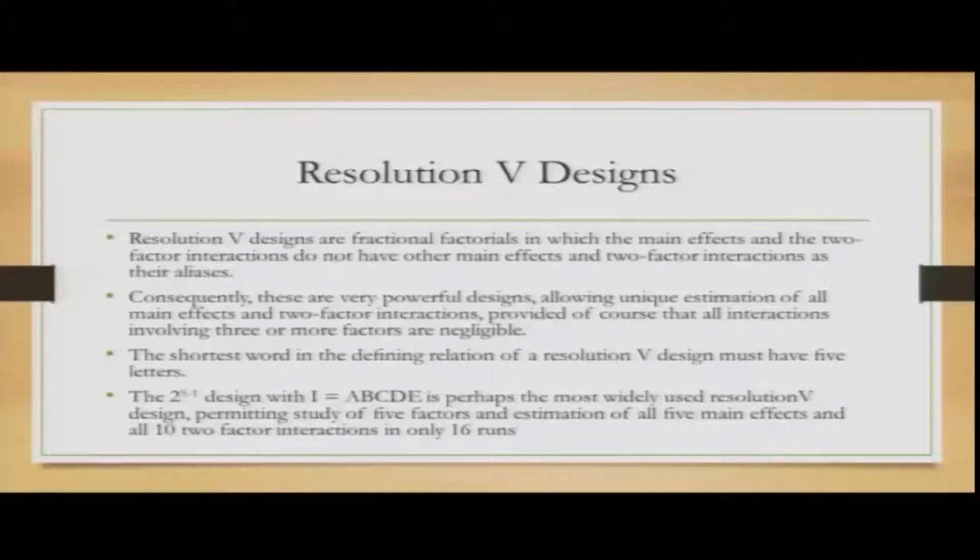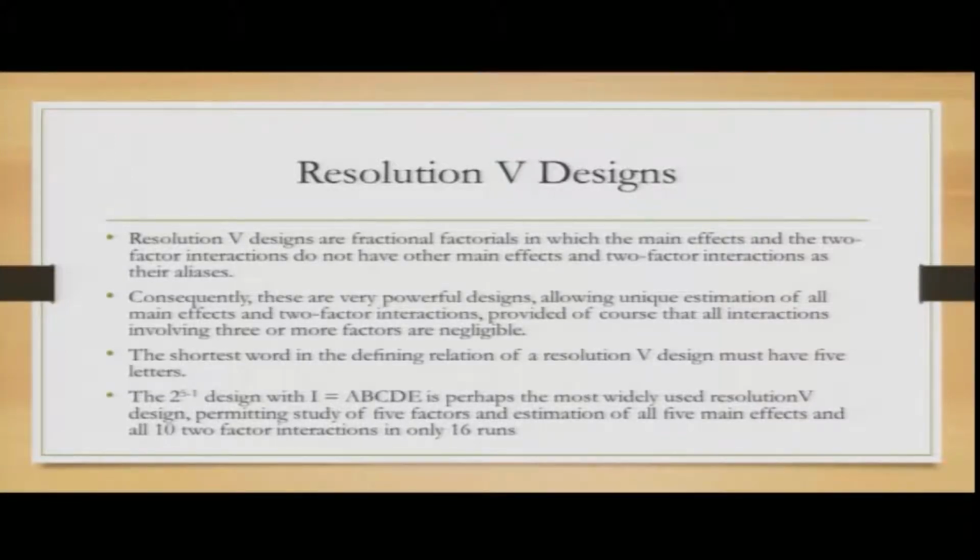The shortest word in the defining relationship of a resolution 5 design must have 5 letters. So, if you are considering the interaction, it would be 2 to the power k minus 1, where k is 5.